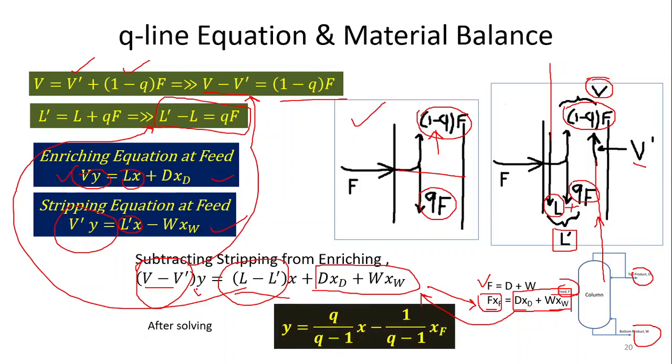After solving, y is equal to q upon q minus 1 times x, minus xf upon q minus 1. This is the final equation. This is known as the q-line equation. This is known as the feed equation.